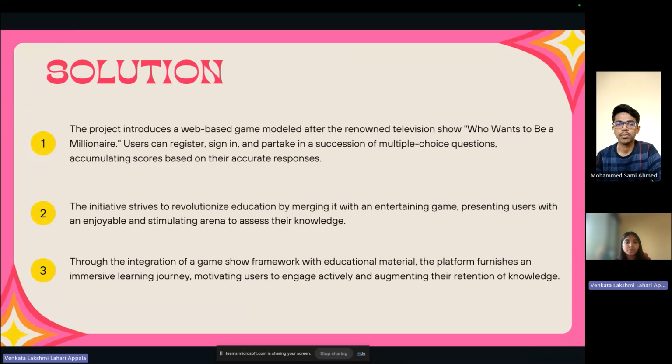The initiative strives to revolutionize education by merging it with an entertaining game, presenting users with an enjoyable and stimulating arena to assess their knowledge. Through the integration of a game show framework with educational material, the platform furnishes an immersive learning journey, motivating users to engage actively and augmenting their retention of knowledge.